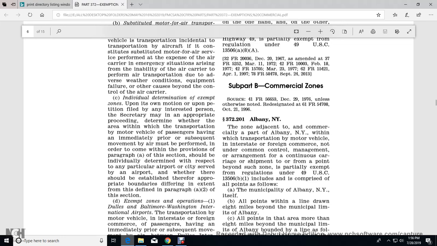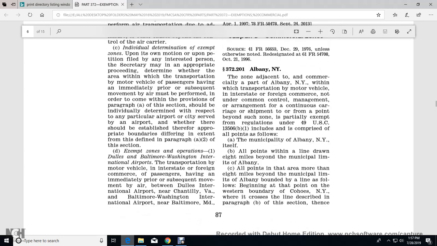C. Individual determination of exemption zones. Upon its own motion or upon a petition filed by an interested person, the Secretary may, in an appropriate proceeding, determine whether the motor vehicle transportation of passengers having an immediately prior or subsequent movement by air must be performed in order to come within the provisions of paragraph A of this section. It should be individually determined, with respect to any particular airport and city served by the airport, whether there should be established appropriate boundaries differing in extent from those defined in paragraph A(2) of this section.